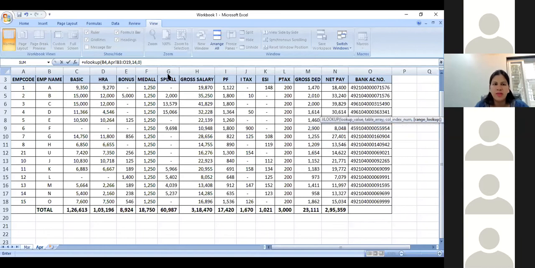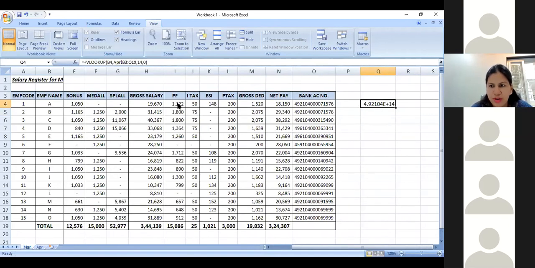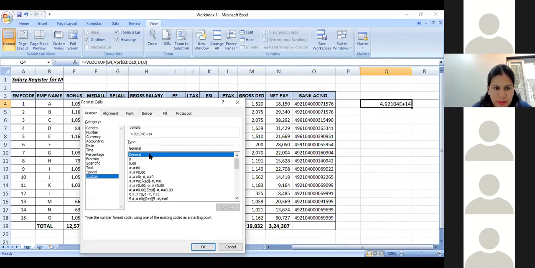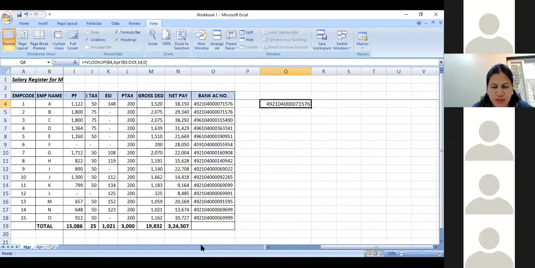Now why 0 is important is if there is no data. If I get the data, then it is okay. If I don't get the data, then it will give me an option of 0 or NA. When I do this, it gives me an option of bank account number in the case of Mr. A, on 2nd of August, that is on Sunday. It has given me this bank account option.